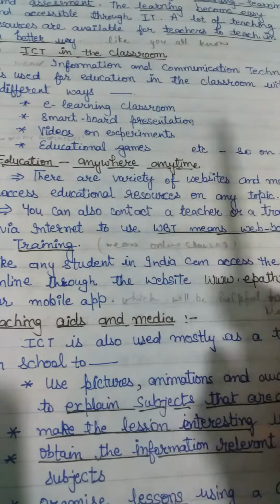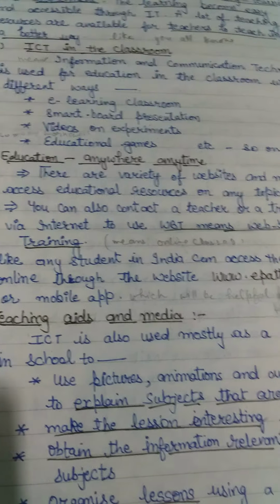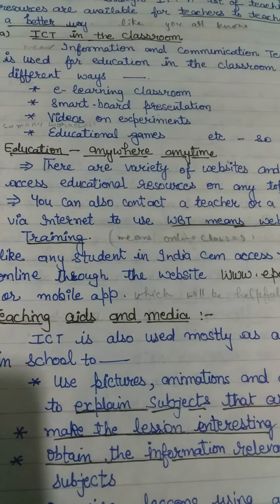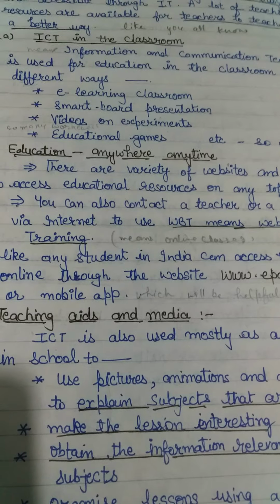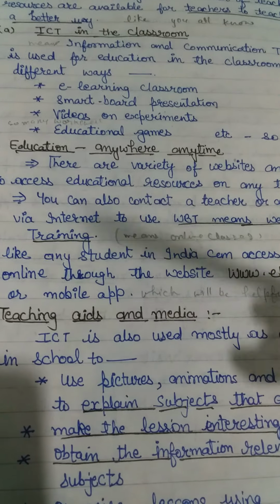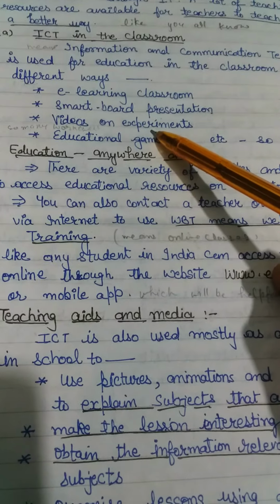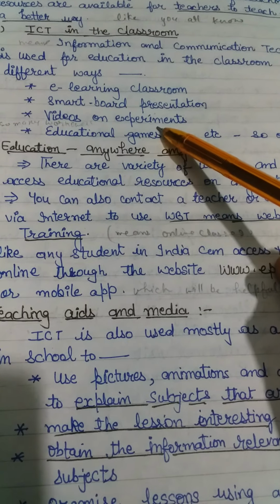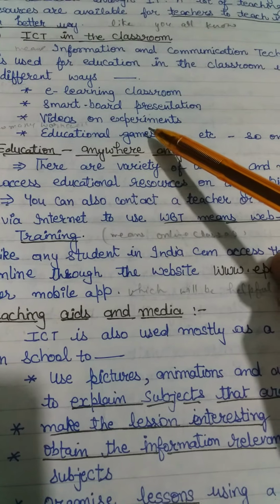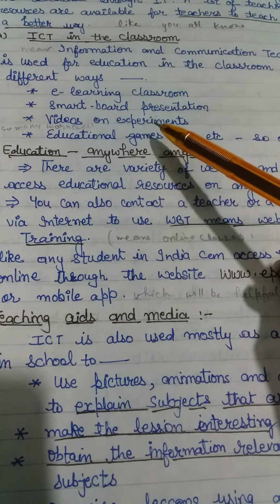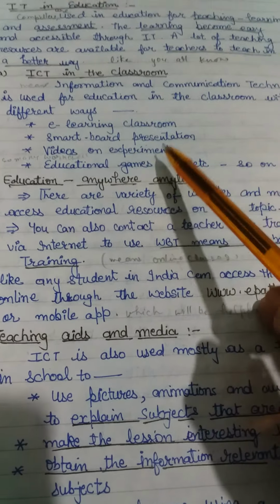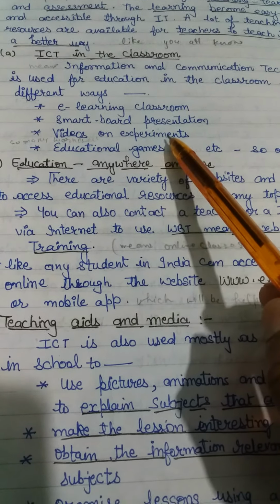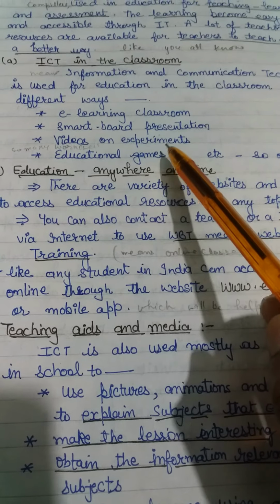For example, a science teacher shows an experiment, in a chemistry lab or a biology lab, with the help of a smart class as a video, so that the topic will be understood in a better way, understood easily, and it becomes easy to know how the experiment works.